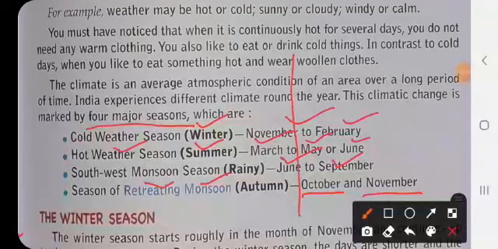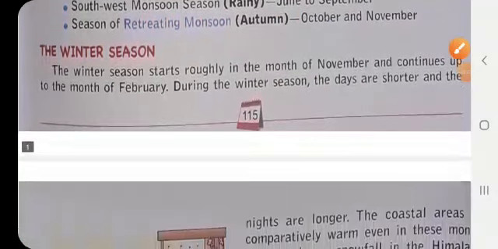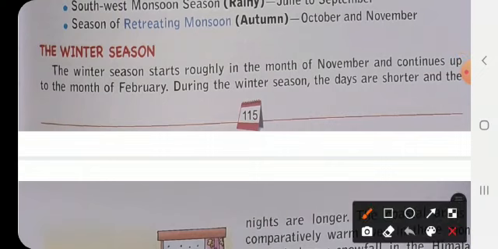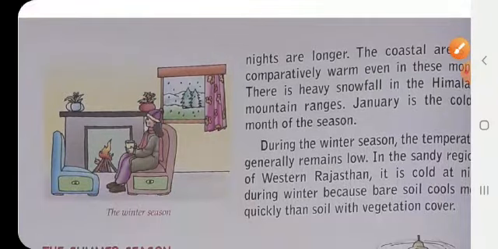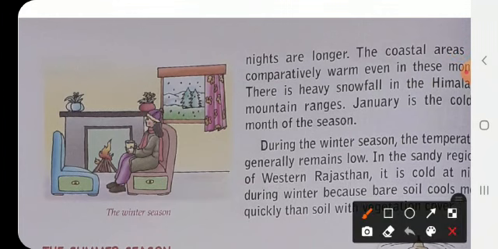Now coming on to the winter season. The winter season roughly starts from the month of November and continues up to the month of February. In this season we have a very cold climate in the plains, snowfall in the mountainous regions, and January is considered to be the coldest month of the season.